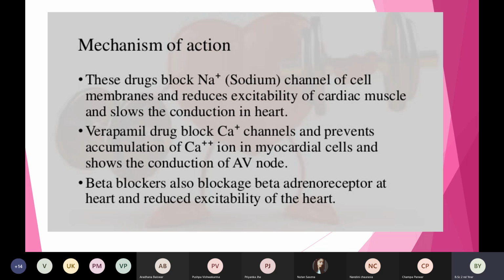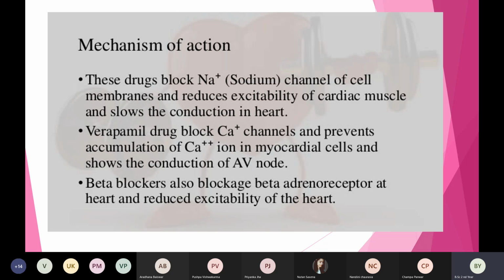So for anti-arrhythmics, the first action is that these medicines will try to decrease the excitability of the cardiac muscle. They will not allow the cardiac muscle, the myocardium, endocardium, to be active, to be excited.